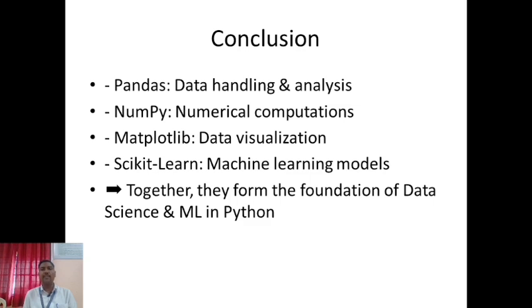Pandas is for data handling and analysis, meaning we can handle data in tabular format. With the help of numpy, we can handle numerical operations and store the data in array format. Matplotlib is used for data visualization, like x and y axes for a graph. Scikit-learn is used for machine learning models, where we can predict output with linear regression, classification and clustering. Together these are the basic four libraries. Next we can perform this in practical.